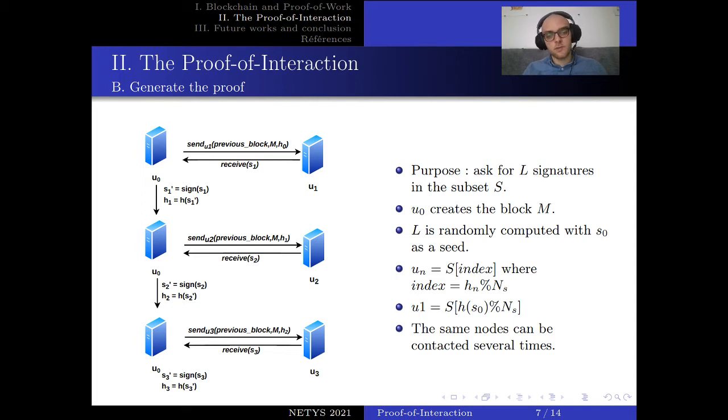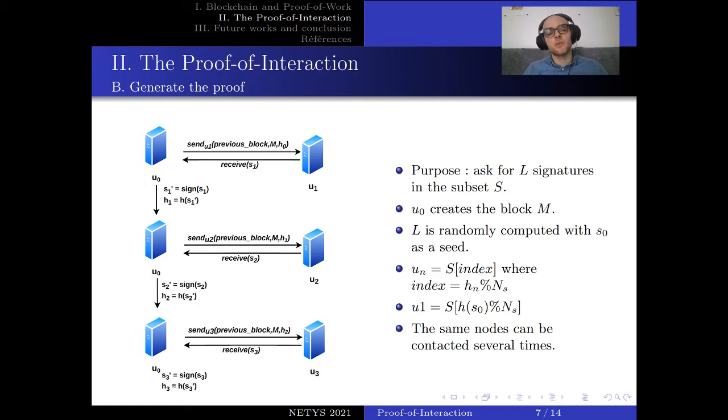This node will be named U1, and to U1 it sends the previous block, the future block, the block that it wants to add in the ledger, and the hash value. And this information will be signed by U1 and sent to U0. When U0 receives this information, it will re-sign the signature from U1.